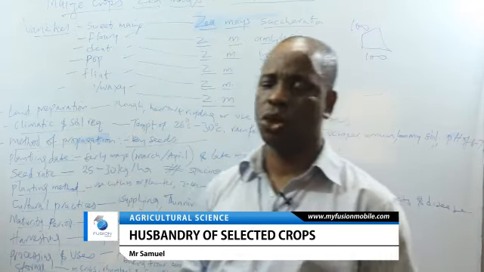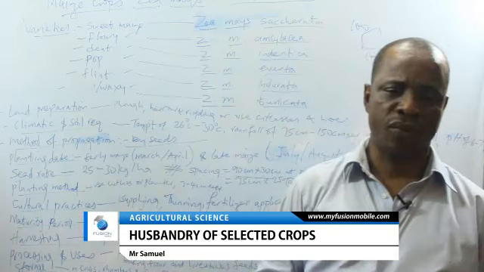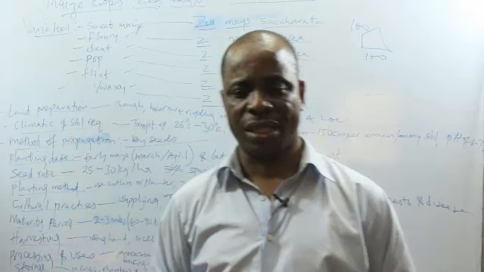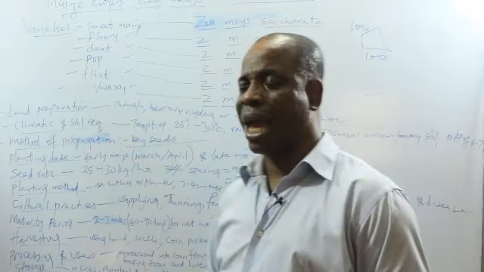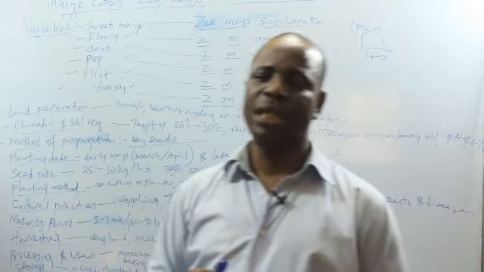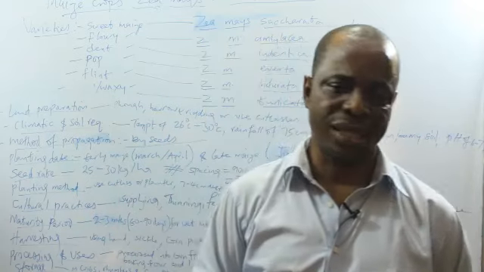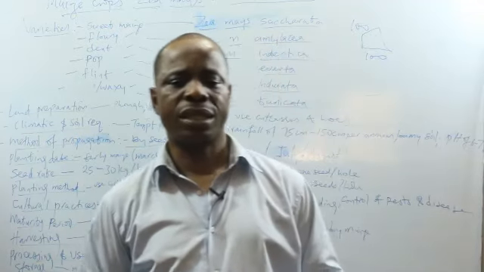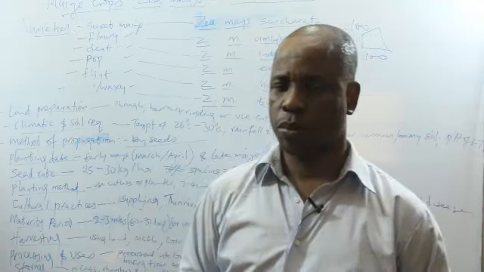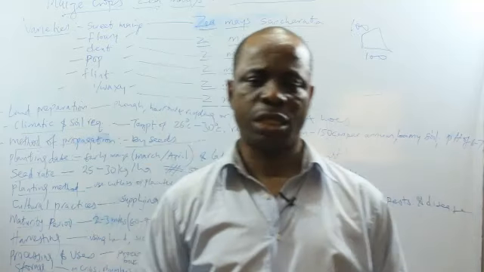Now, the cultural practices which you have to carry out just before, after planting and before harvesting include, number one, what we call supplying. Supplying means the replanting of seeds into vacant stands. You see, after you've planted, some seeds may not germinate due to certain problems. Number one, the seeds may not be viable.